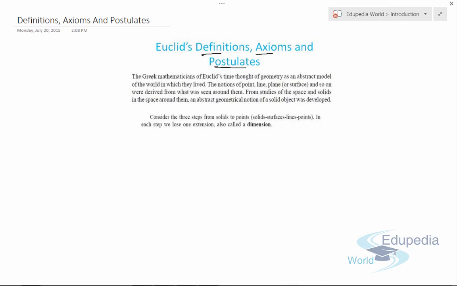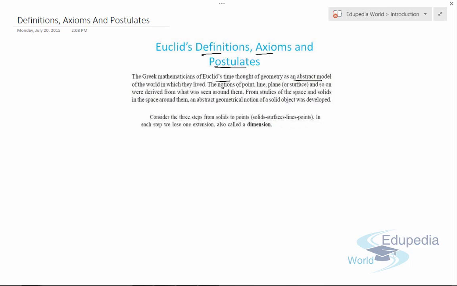Now, the Greek mathematicians, as we have discussed, Thales of Euclid's time, thought of geometry as an abstract model of the world in which they lived. They thought that everything in this world can be formulated into geometrical concepts, or can be described into a model using mathematical geometry. So Greek mathematician Thales thought of defining each and every concept as an abstract model of the world.